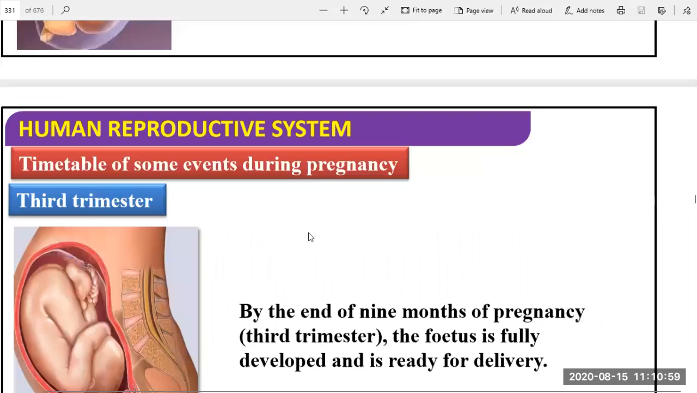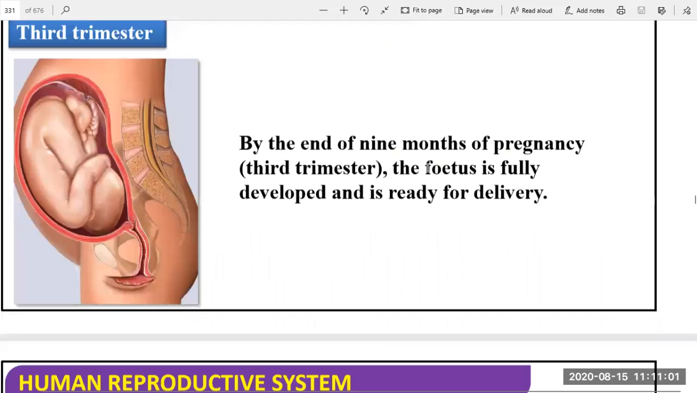Then, by the end of the 9 months of pregnancy, that is the third trimester, the fetus is fully developed. What happens in the third trimester? The fetus is totally developed. This is the fetus showing full development, and it is ready for delivery. So what period does it require? 3 plus 3 plus 3 means 9 months.